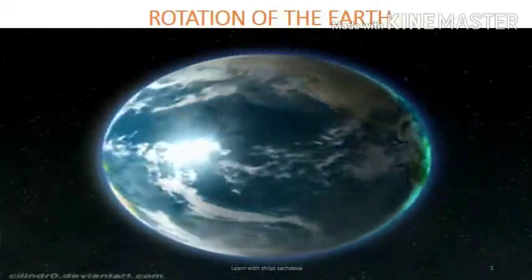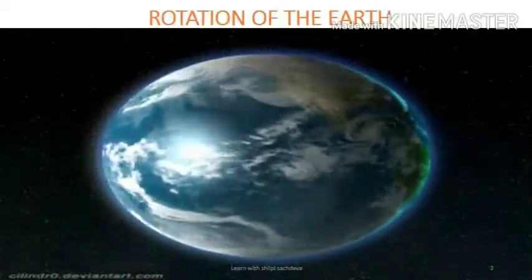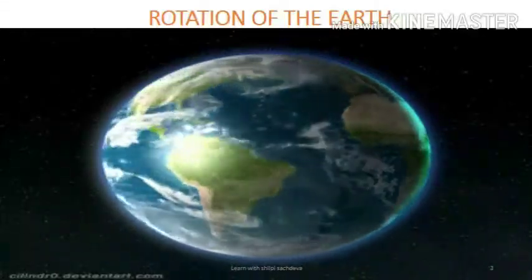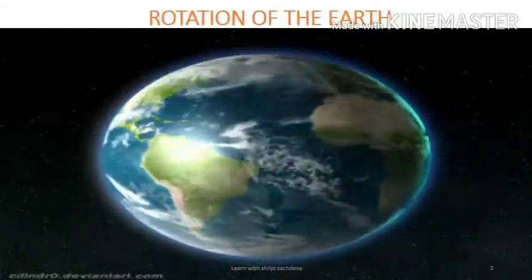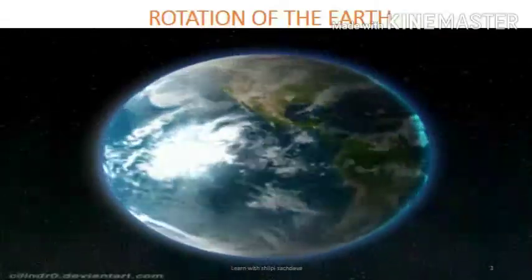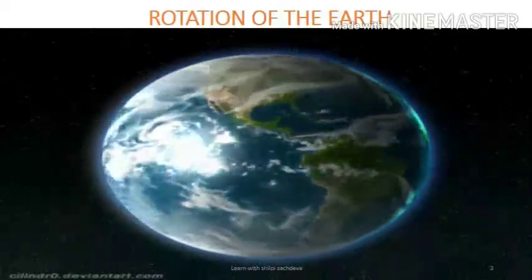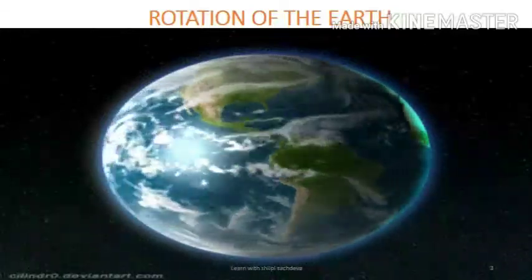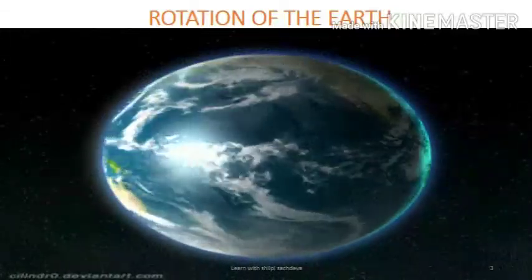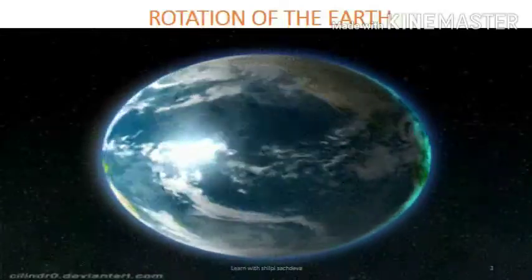But the reality is that they are fixed and the train is moving. In the same way, the sun and the other celestial bodies appear to move in the sky from east to west direction, but the reality is that the earth is moving, not the sun and other celestial bodies like the moon.